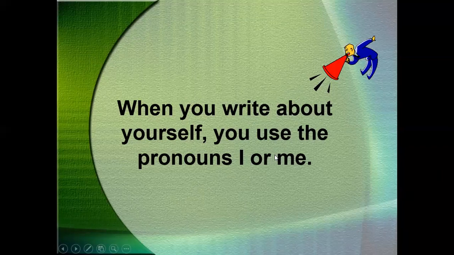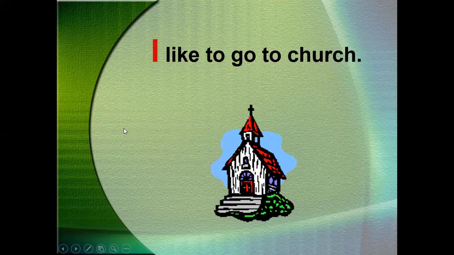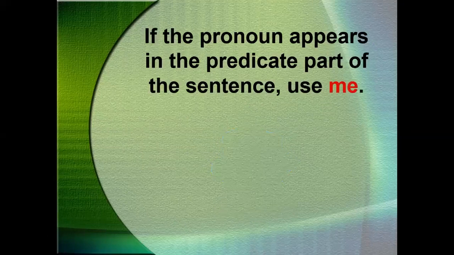When you want to talk about yourself, you will say I. For example, I like to go to the masjid. So I comes at the beginning of the sentence. I is the subject because it comes before the action. The action here is like, the verb is like, and I comes before, so we say I.